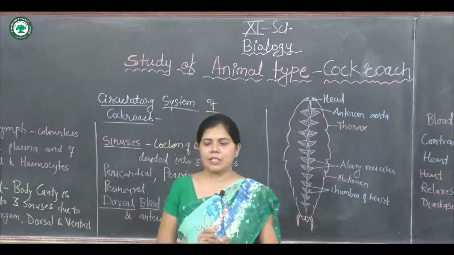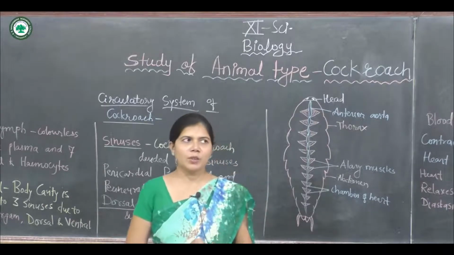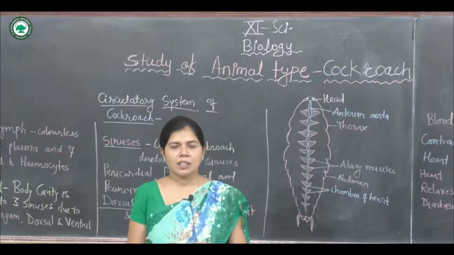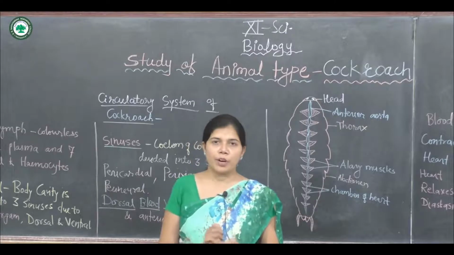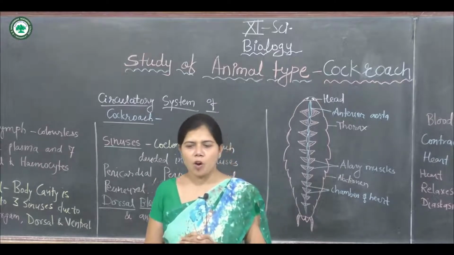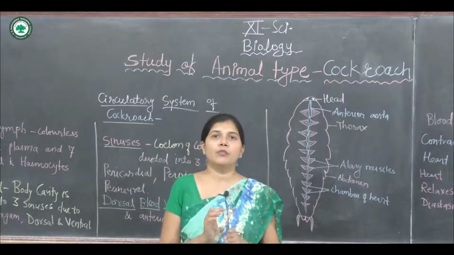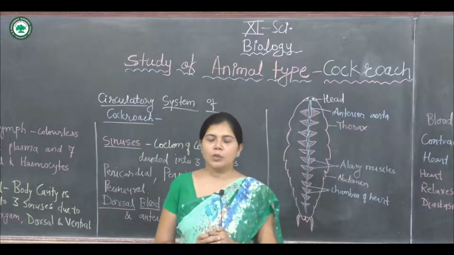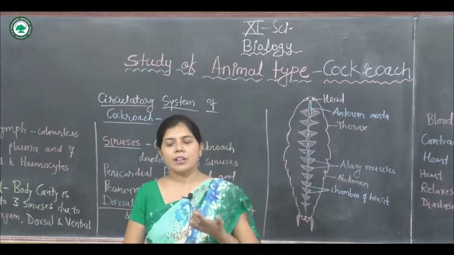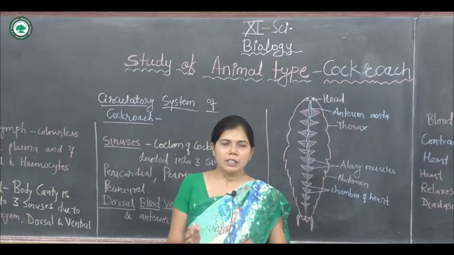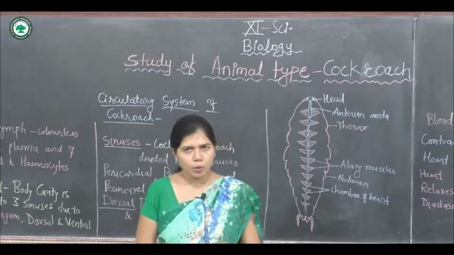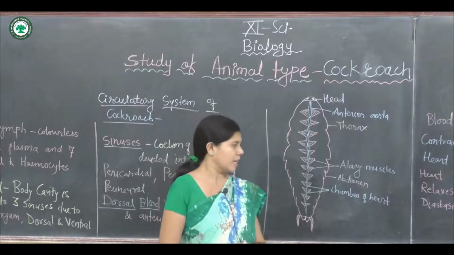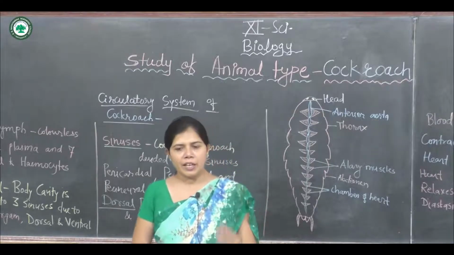Again, the perineural sinus is present on the ventral side. The perineural sinus is ventral and small, and it contains the ventral nerve cord. The perineural sinus is continuous into the legs.